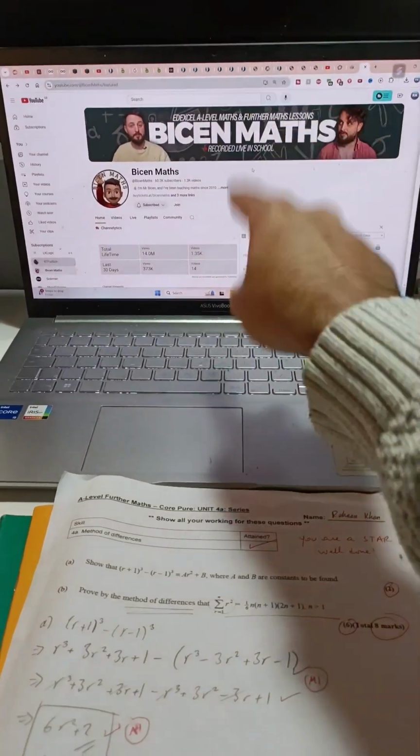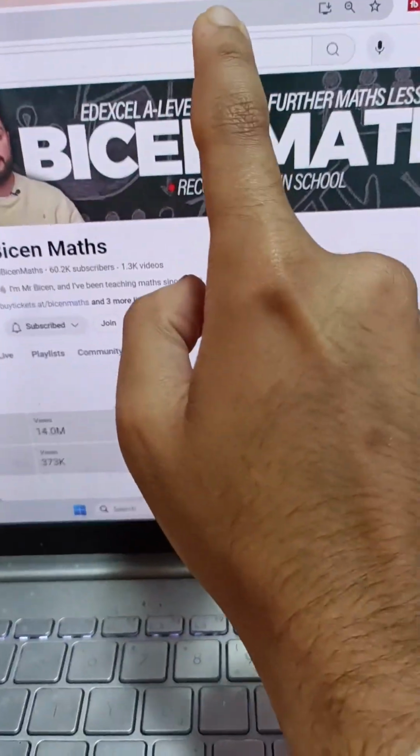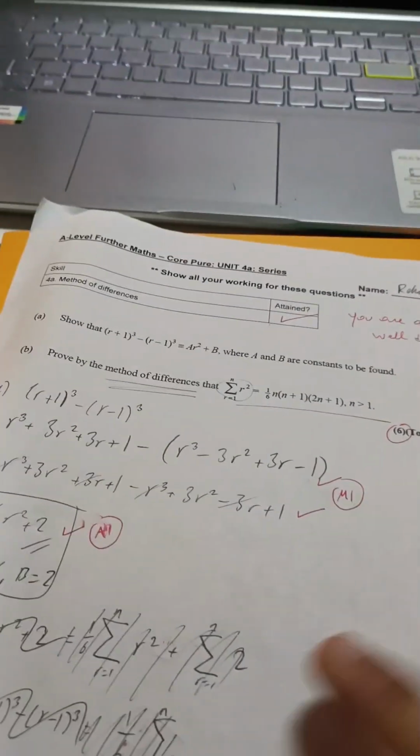The mathematics test, we're going to be using Bison Maths. We're going to be using the math textbook, and we're going to be using Integral, if you can see over there in the tabs. And I've got a notebook over here. This is my 12th. This is gonna be my 13th notebook now.